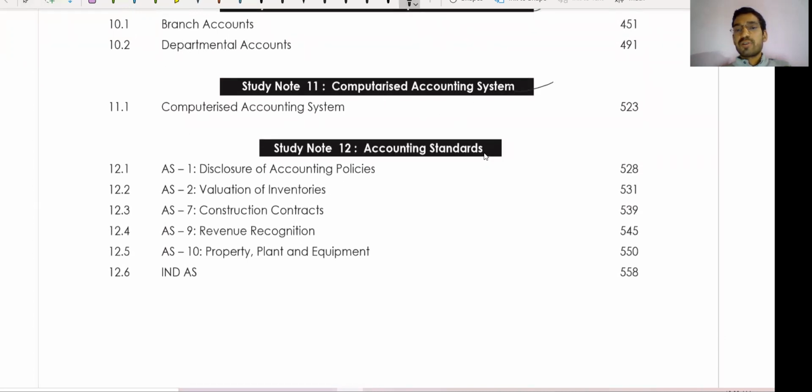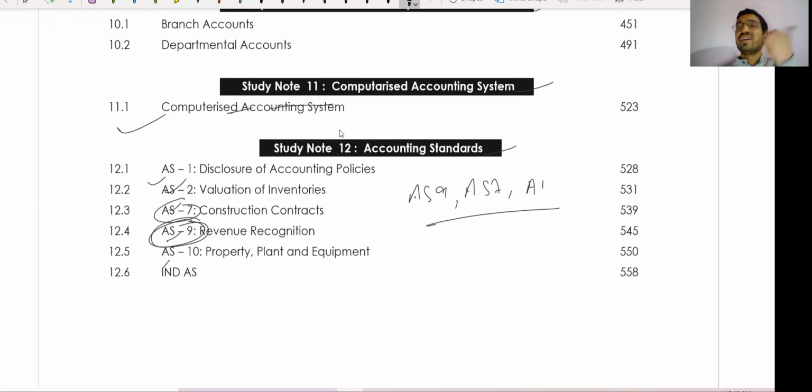Yes, you can do computerized accounting system and accounting standard. Yes, guys, AS1, AS2, AS7, AS9, AS10, and AS9 is important. AS7 and AS9 are very important. Then you can refer AS1. The important ones are AS9, AS7, AS1. And this is a simple portion, guys.